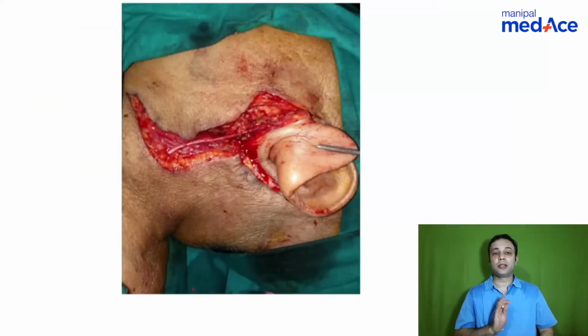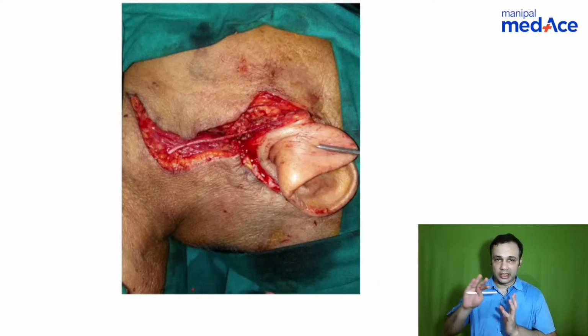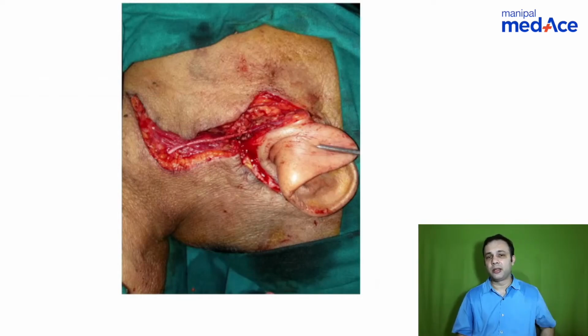Okay, now let's show you a few images. Okay. So coming to the last part here, you see this? This patient is undergoing a lateral temporal bone resection for a malignancy, okay, of the temporal bone. Following the surgery, this patient is going to say, I don't have any sensation of the pinna, right? So